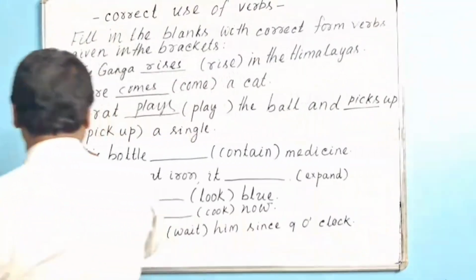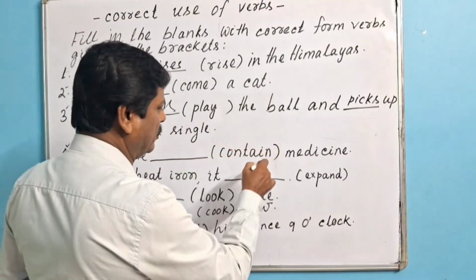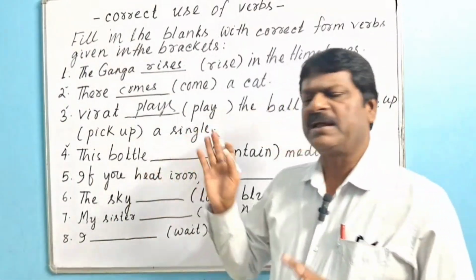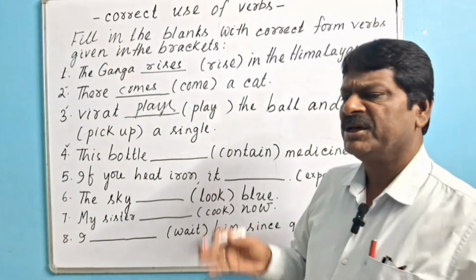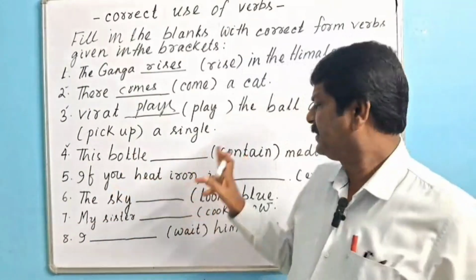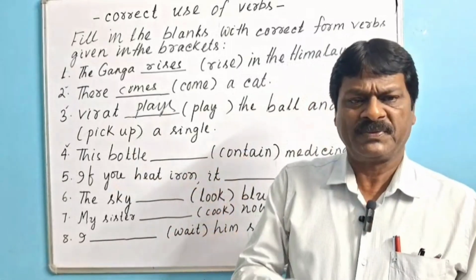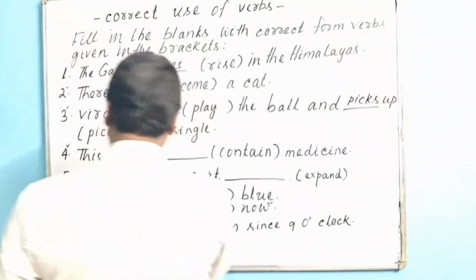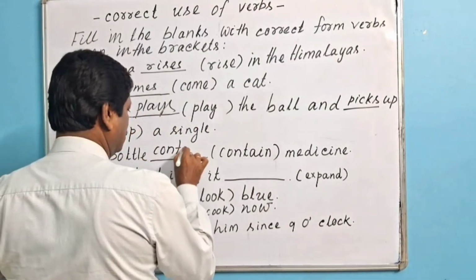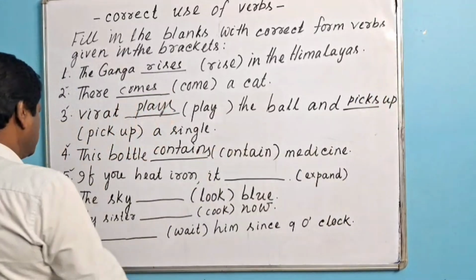Then we shall go for question number 4. This bottle (contain) medicine. You know there are some non-progressive verbs like love, hate, like, dislike, smell, look. Similarly, consider, imagine, contain. Contain comes under the scope of non-progressive verb. That's why the appropriate answer will be: this bottle contains medicine.